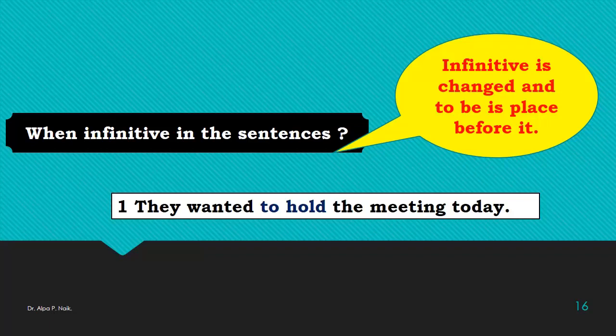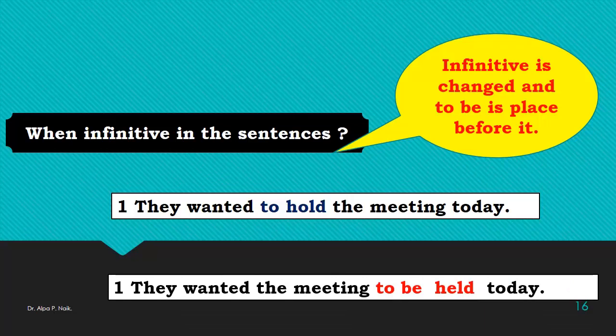For example, they wanted to hold the meeting today. So here to hold is the infinitive. So what could be changed? They wanted the meeting to be held today. So we put to be before the third form of the verb hold here.